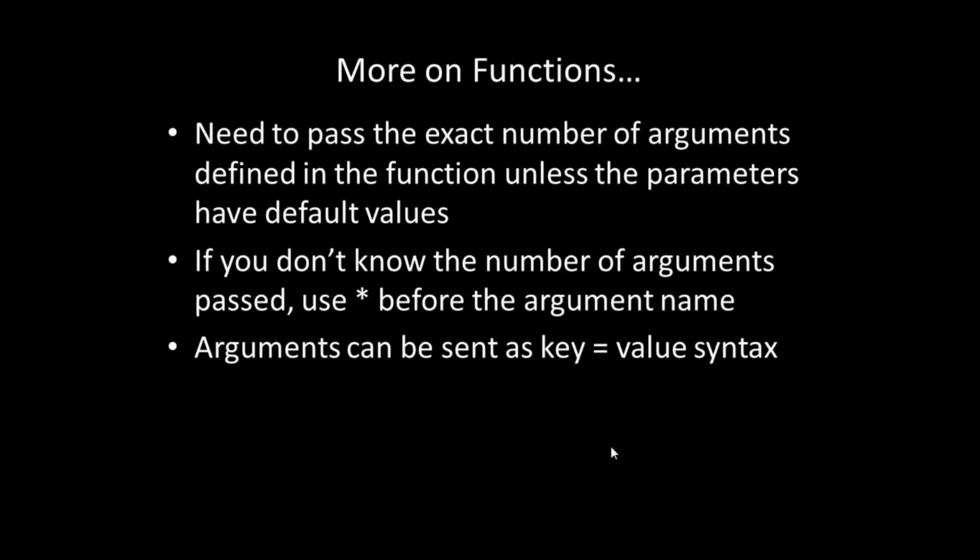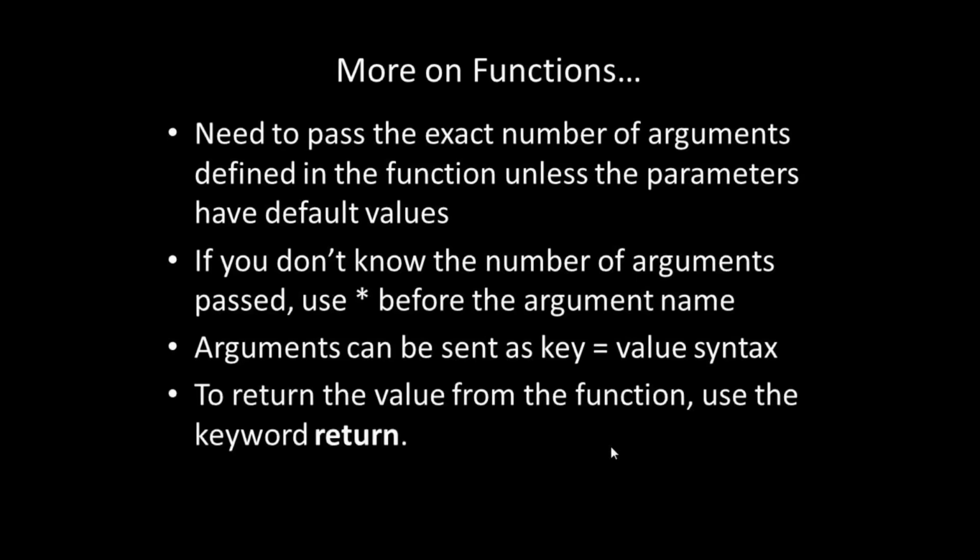For example, in your function, you might have defined the parameter names as first name and last name. When you use key value pairs while calling the function, you can pass last name first and first name as the second argument, and the function will still work. To return a value from the function, we have to use the keyword return.